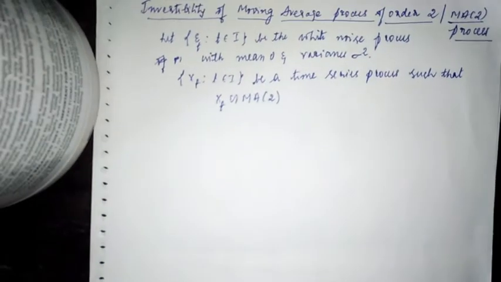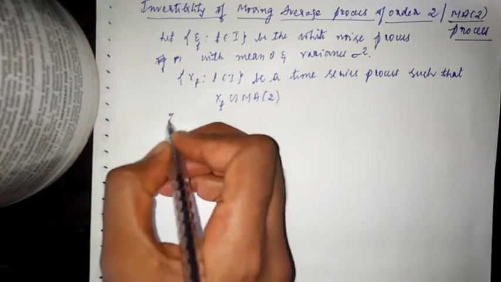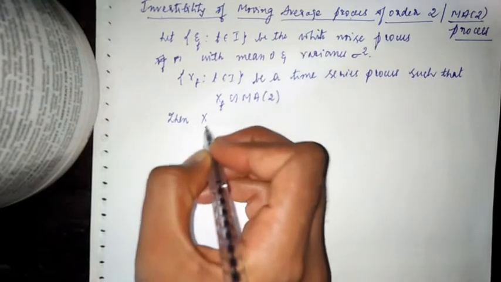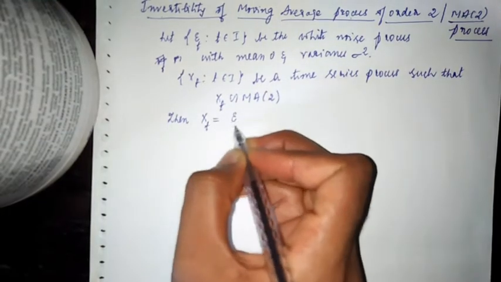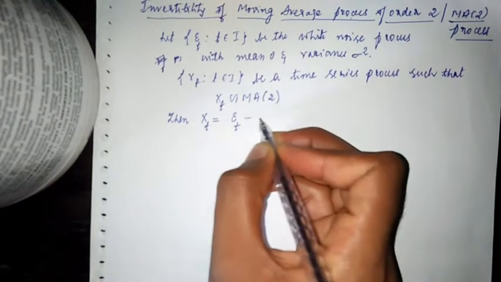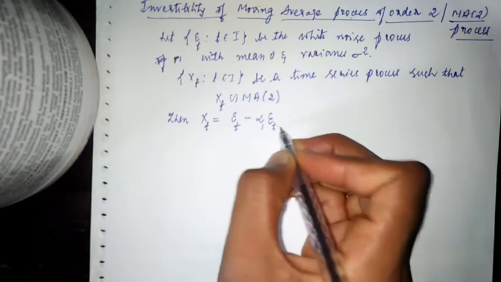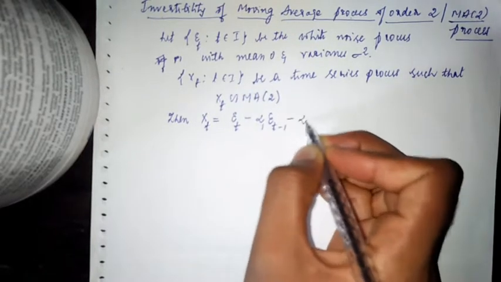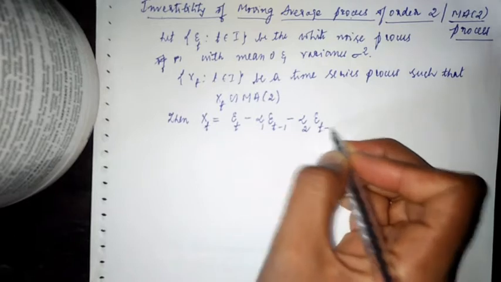Whenever we are proving invertibility, we take the negative coefficients in the model representation. So xt is equal to epsilon t minus alpha 1 epsilon t minus 1 minus alpha 2 epsilon t minus 2.